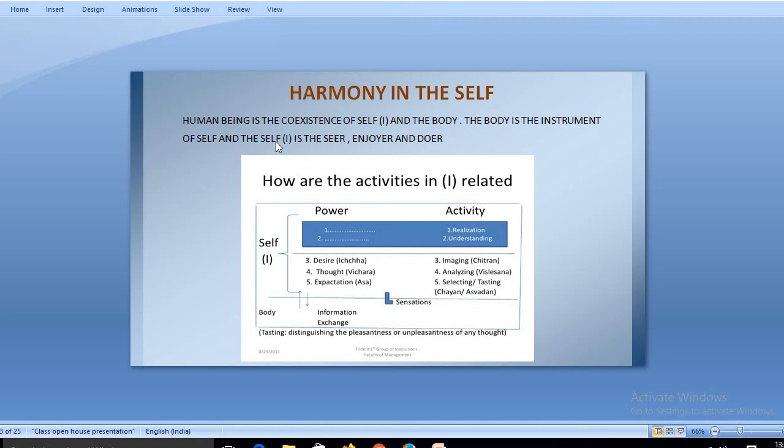The body is an instrument and the self is a seer, enjoyer and doer. These three functions are actually done by the self. In performing all these three functions, your body never actually intervenes. So these three functions are done by the I only. Harmony in self, or harmony in I, means there should be compatibility between the I and the body.